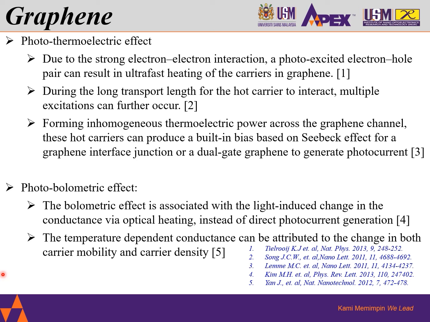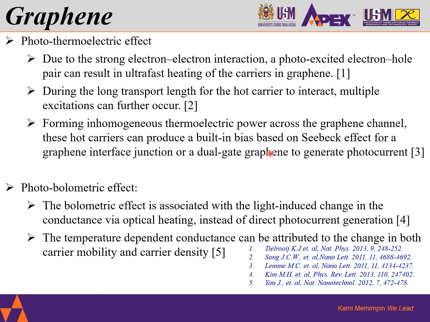Photothermoelectric effect. Due to the strong electron interaction, a photoexcited electron-hole pair can result in ultra-fast heating of the carriers in graphene. Due to the long transport length for the hot carriers to interact, multiple excitations can further occur by forming inhomogeneous thermoelectric power across the graphene channel. These hot carriers can produce a built-in voltage based on the Seebeck effect for a graphene interface junction or a dual gate graphene to generate the photocurrents.